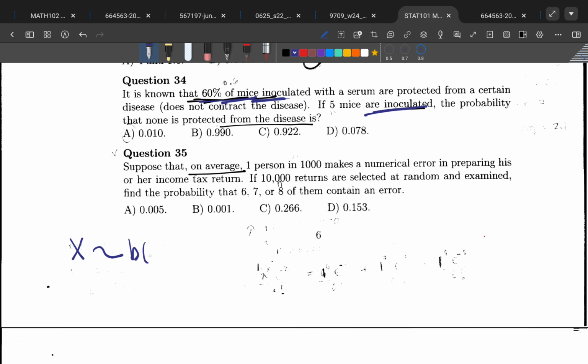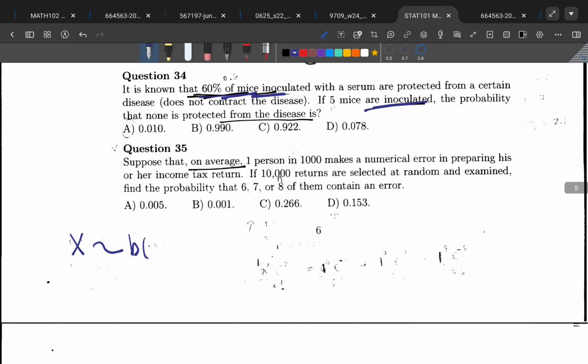Here we have the number of mice vaccinated. Remember, probability follows N, then P, okay? We say X is binomial, then you put the number of mice, then you put the probability that it is vaccinated. So here we have 5 mice vaccinated in total. Then the probability is 60%, which is 0.6, which means that Q is equal to 1 minus 0.6, and it will be equal to 0.4. Just put it somewhere there.